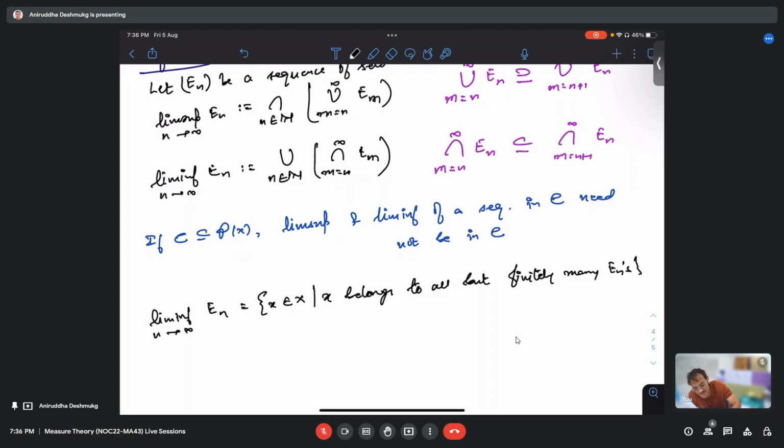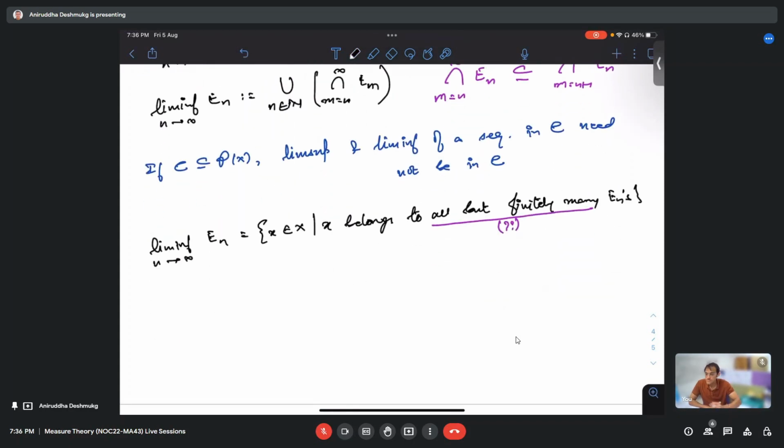What does this mean? All but finitely many means that up to a certain stage x may not belong to E_n, but after that stage x belongs to every E_n.